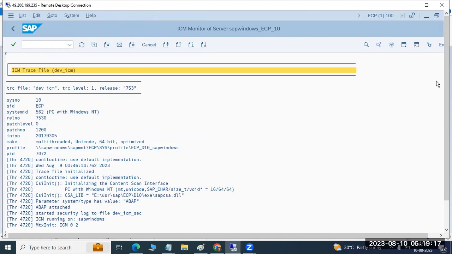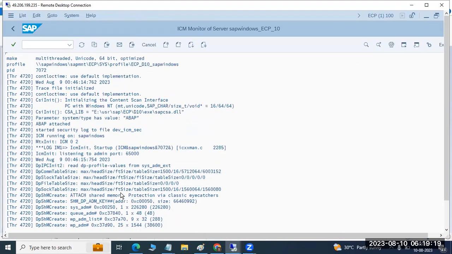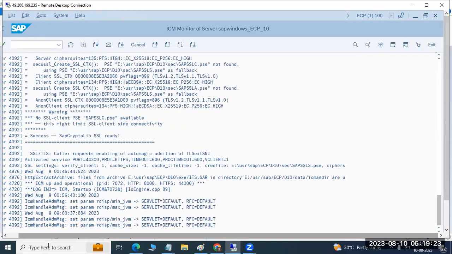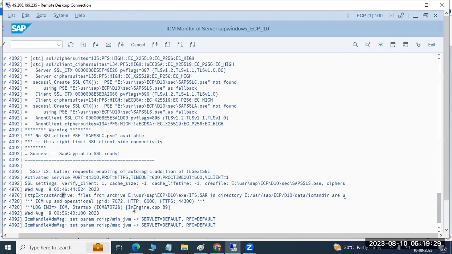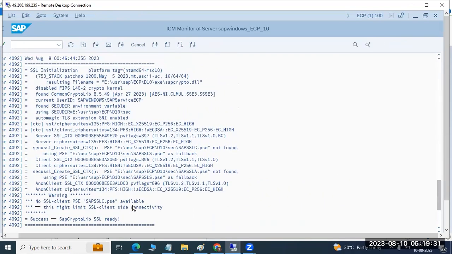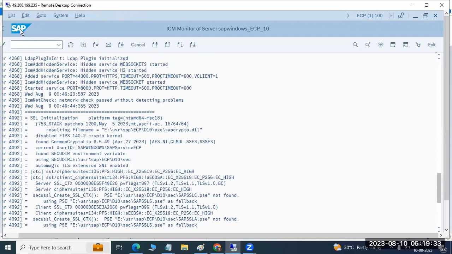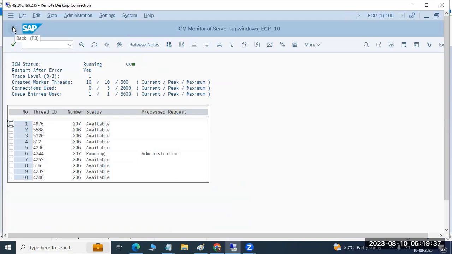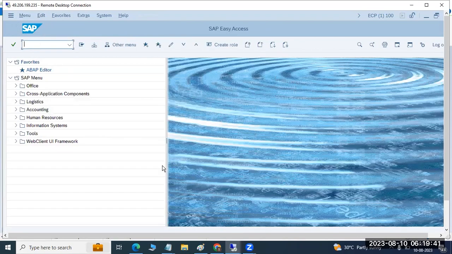You can see the ICM trace file here. ICM trace file means what communications are coming into the system, how the ICM is behaving, and whether the ICM is accepting the request or not. You can check it in the systems here. You can check the ICM logs, like how we check the work directory logs. These are also available in the ICM logs, SMICM, the ICM communication manager.